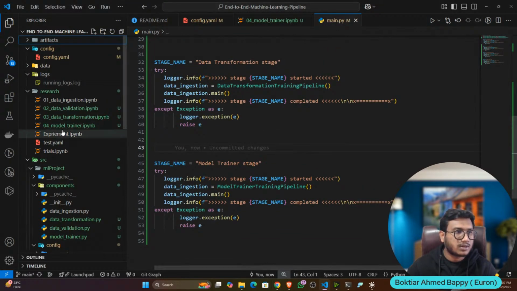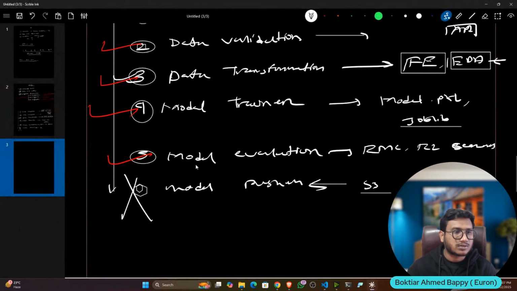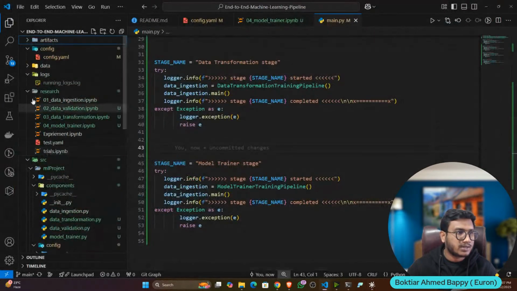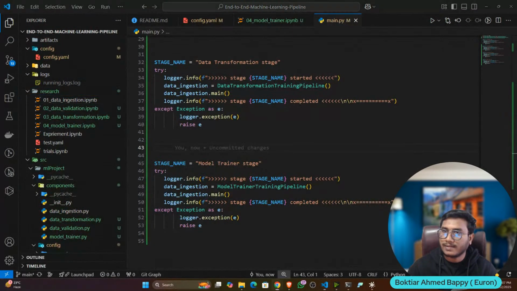Now let's try to create the last one, my model evaluation. So again, I'll do it quickly. So inside research, I'll create a file called model evaluation.